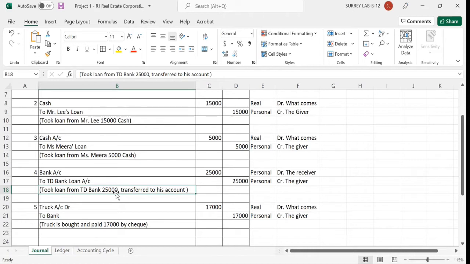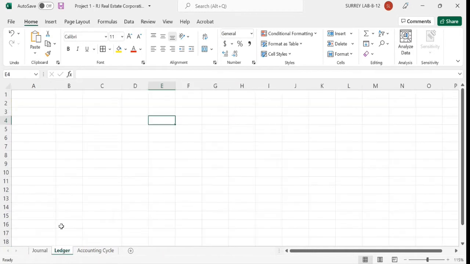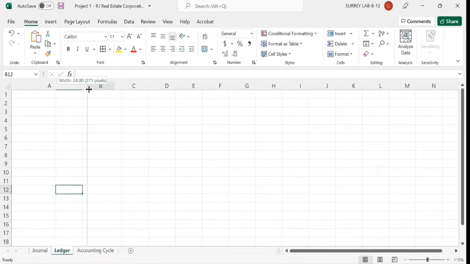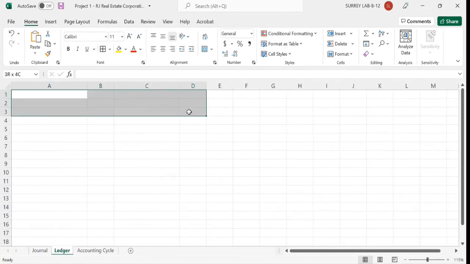So these are the 5 journal entries we have prepared. Now I want to convert the postings of these journal entries into the ledger. I'm going to click here and rename this sheet ledger account. For the ledger account, there is a T form. I'm going to make a proforma first of all, right?